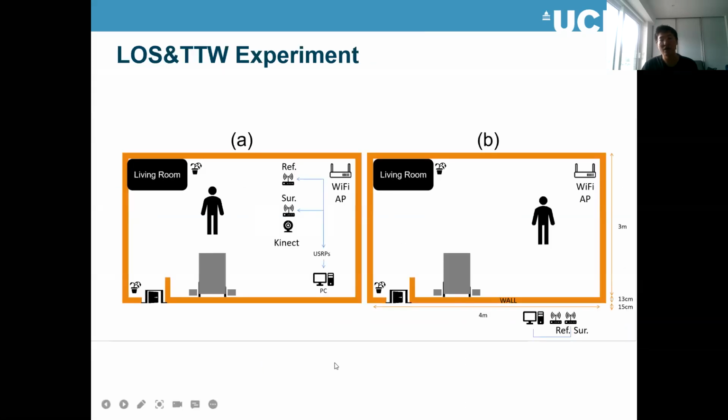We do the experiments in two scenarios. One is line of sight, where the people are inside the room and we directly get the data. The second one is the through-the-wall experiment. We train our FMNet in the LOS scenario, and also test this model in the through-the-wall scenario.